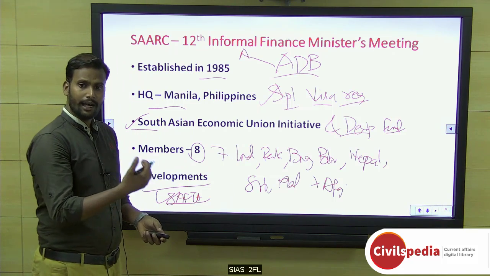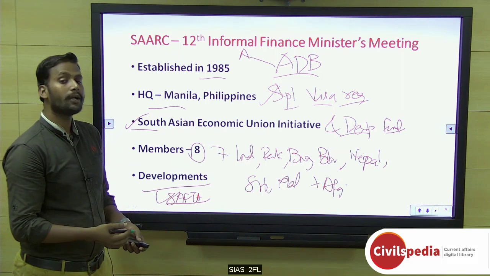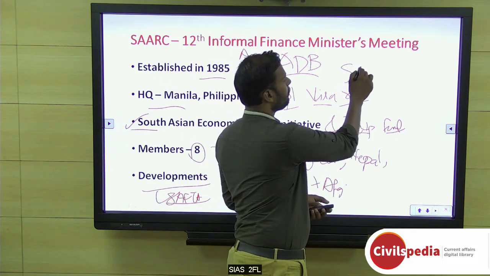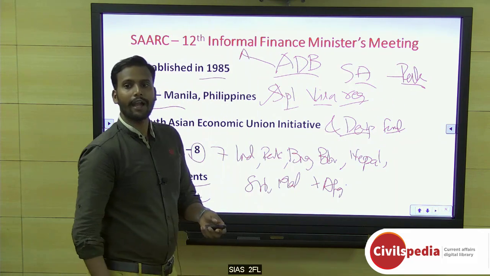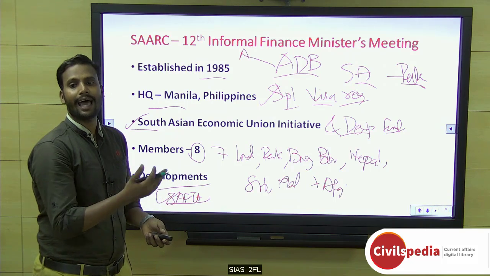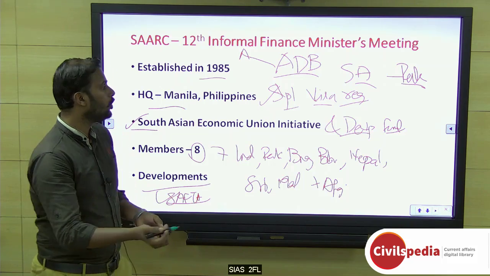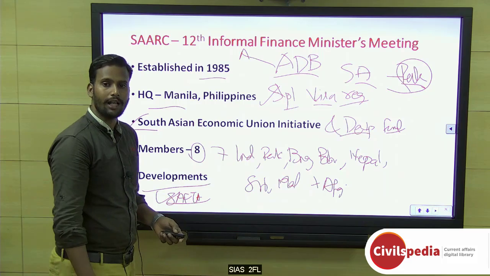Like there is a transport facility between Bhutan, India and all. Okay, these are the important things. But you have to remember, in recent days there is talk regarding SAARC minus Pakistan. That means whatever initiative is taken by all the SAARC countries, Pakistan is trying to exclude itself. Like the SAARC satellite is there. Okay, so these are the important things. So people are trying to do SAARC minus Pakistan. Okay, this is regarding the overall SAARC.